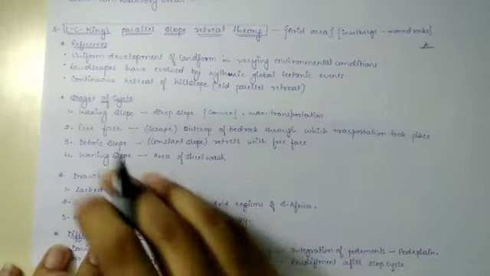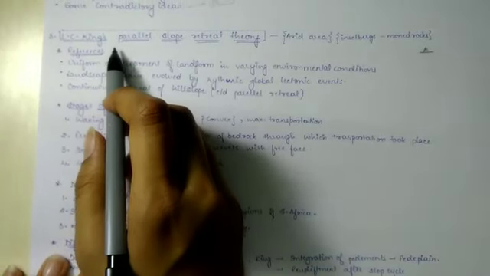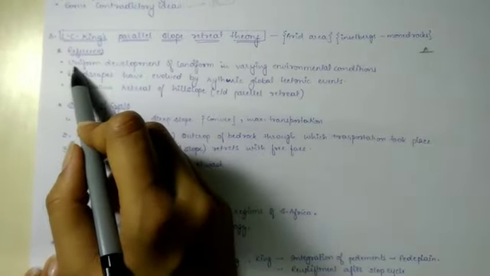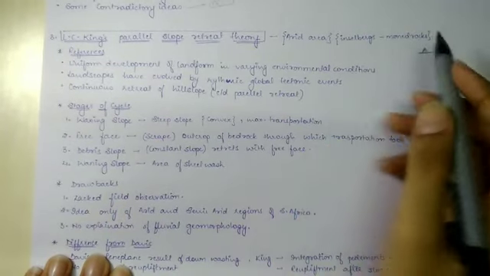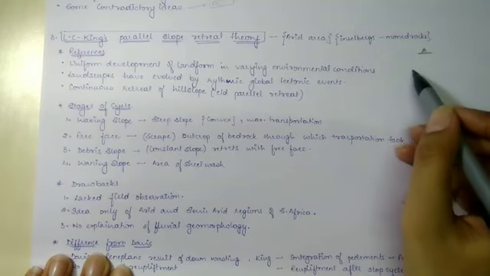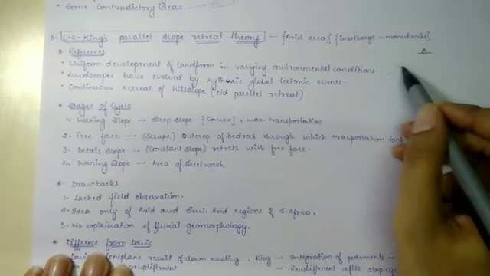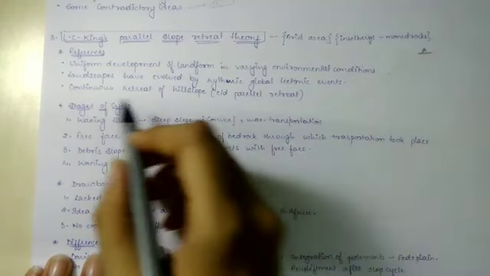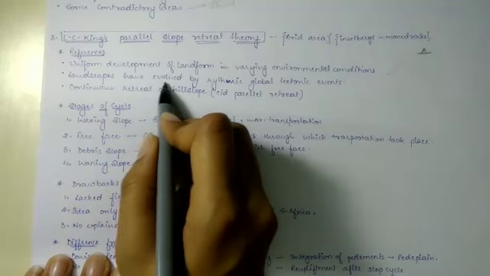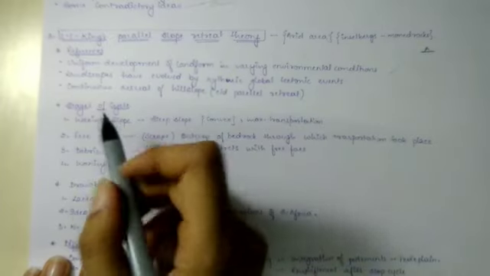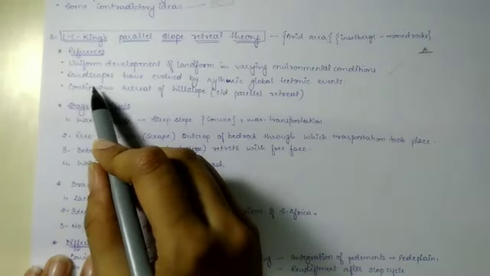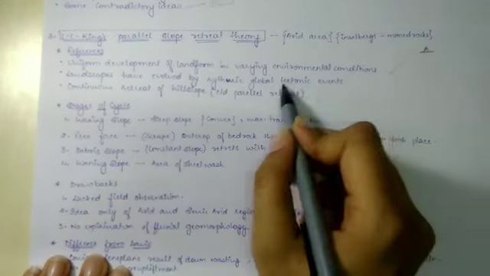The basic references of King are, first, uniform development of landform in varying environmental conditions. So there is uniform development of landform in whichever environmental condition they are. Second, landscapes are evolved by rhythmic global tectonic events, so major landforms are developed by tectonic events.